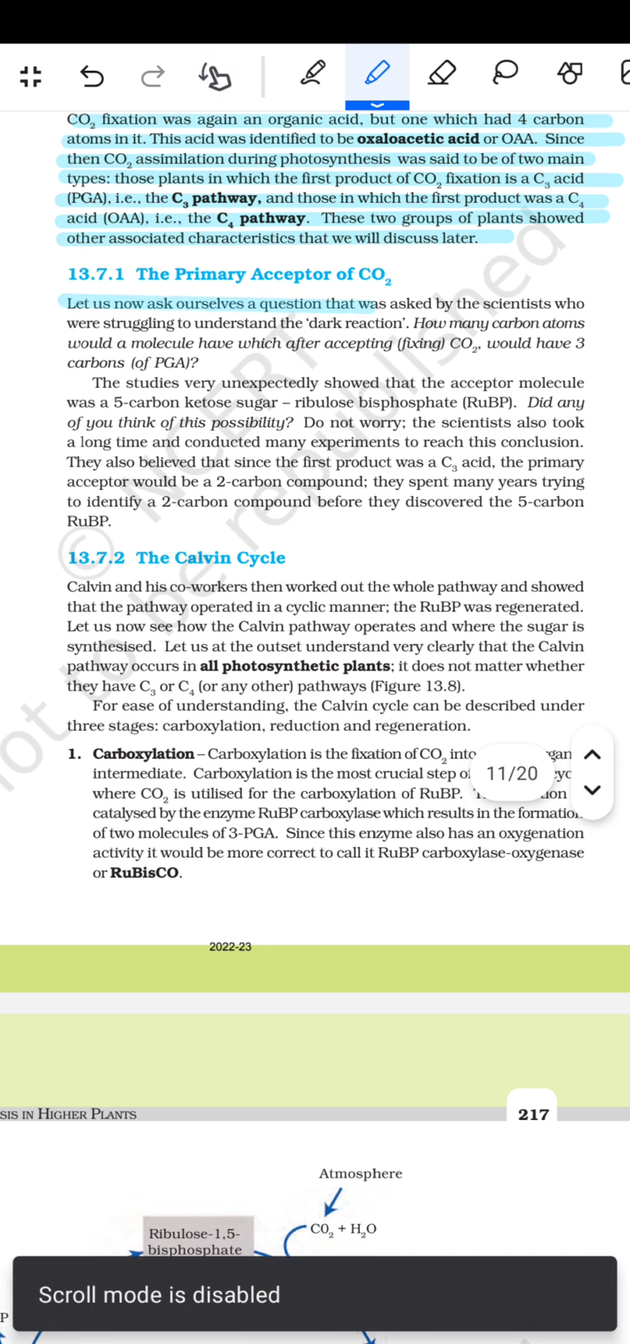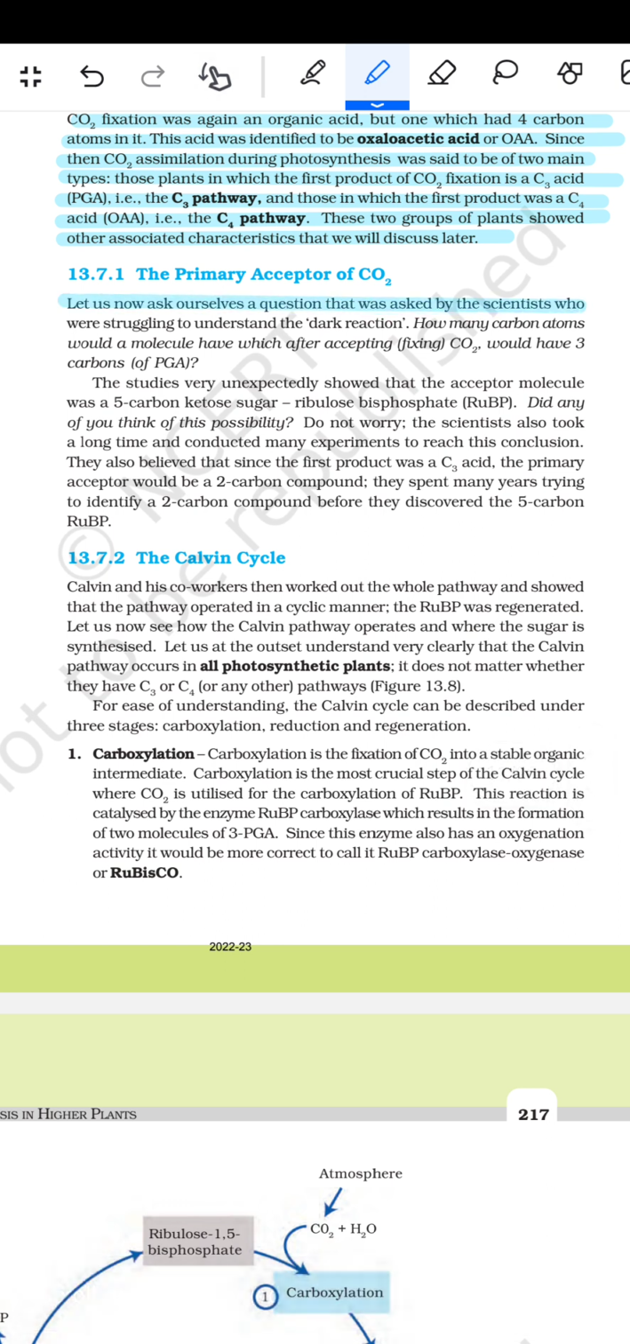So let us now ask ourselves a question that was asked by the scientists who were struggling to understand the dark reaction. How many carbon atoms would a molecule have which after fixing CO2 would give the 3 carbons of the PGA? The study very unexpectedly showed that the acceptor molecule was a 5 carbon ketose sugar, ribulose bisphosphate, RuBP. Did any of you think of this possibility? Don't worry, the scientists also took a long time and conducted many experiments to reach the conclusion.